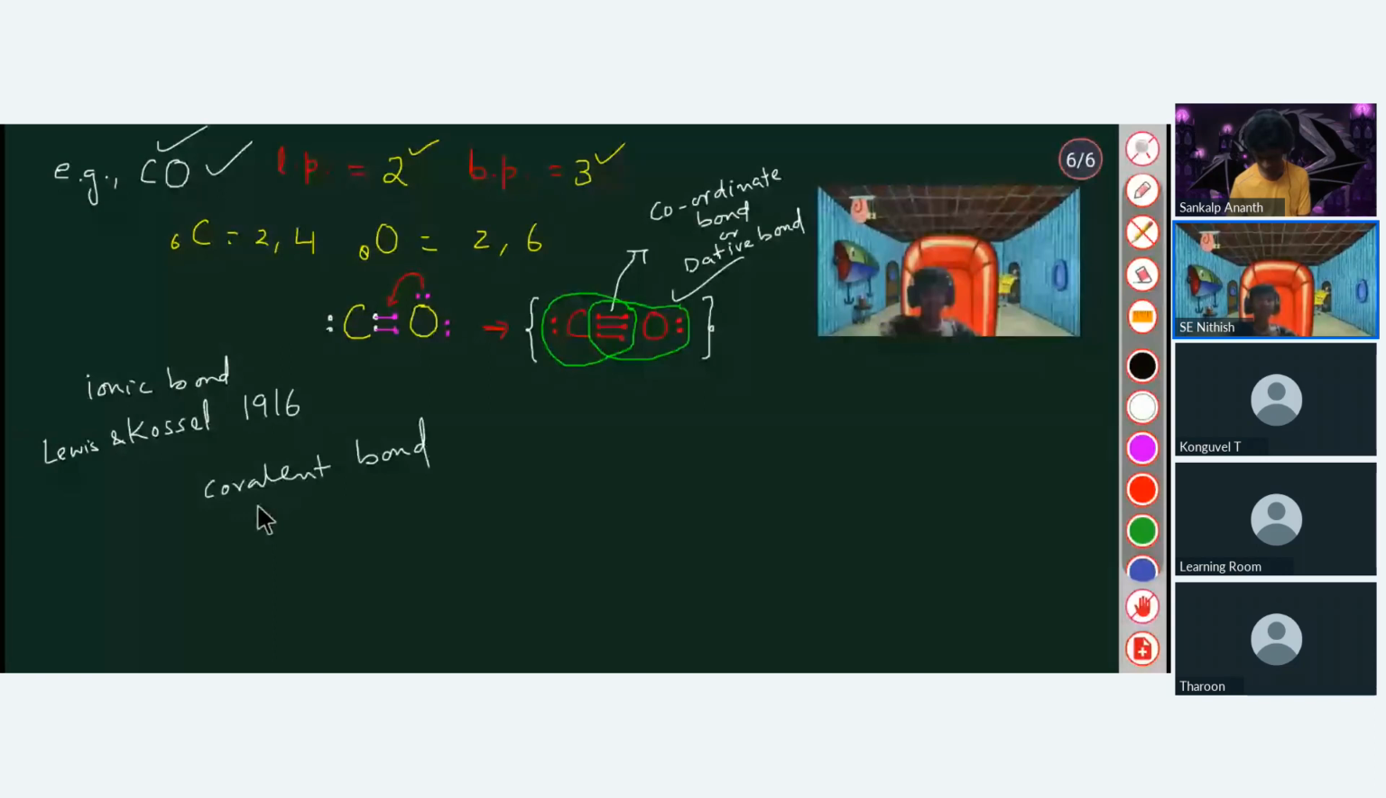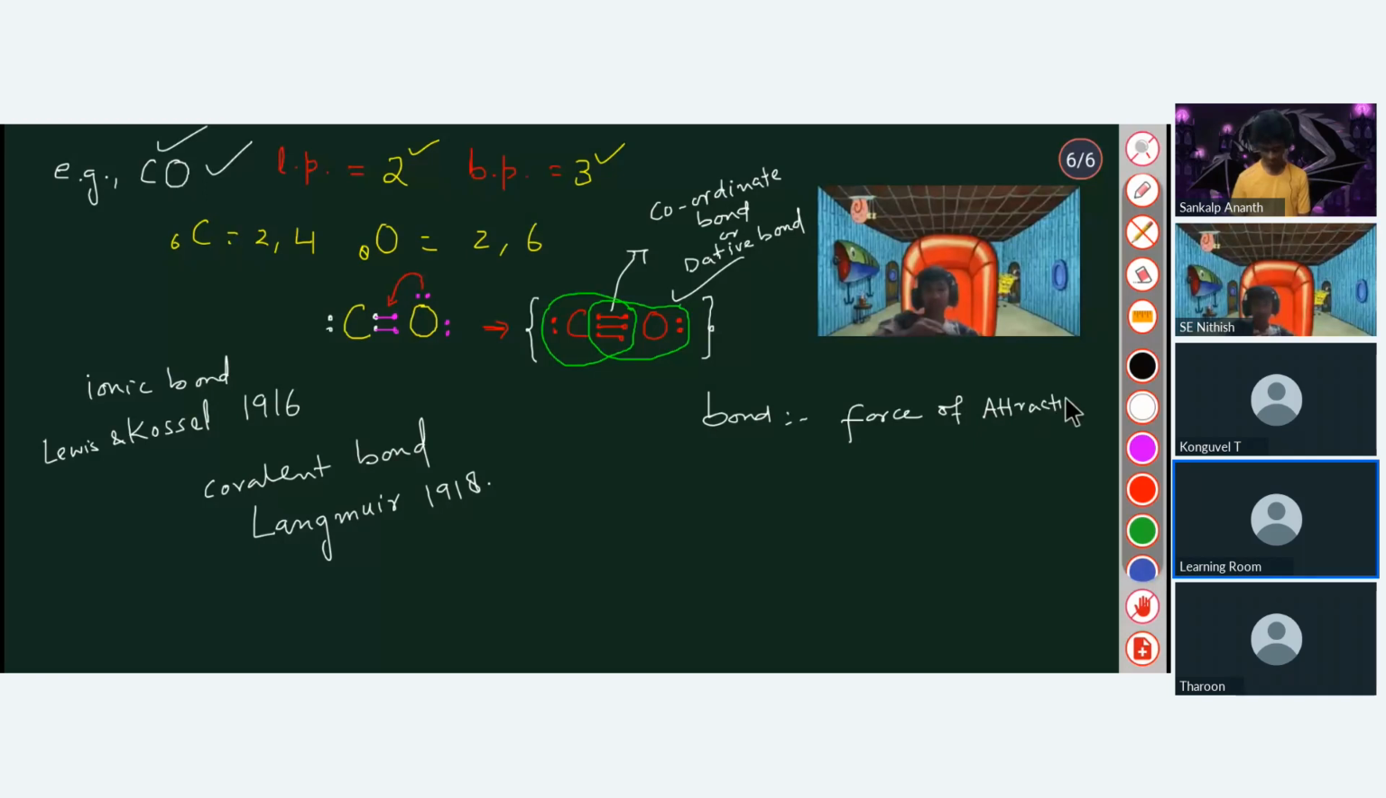But who found that electrons create a bond with each other, not ionic or covalent? What is a bond actually? A bond is nothing but the force of attraction. It is nothing but the force of attraction. Who discovered that electrons bond with each other? I told you, Lewis and Kossel.